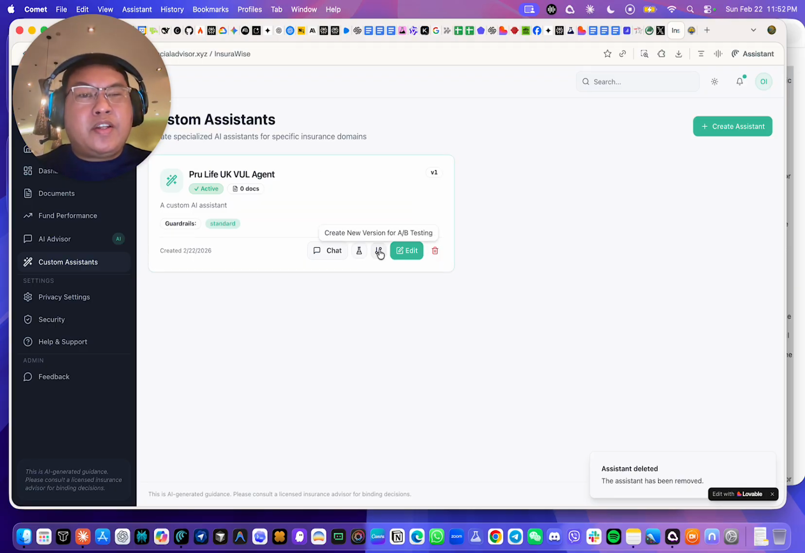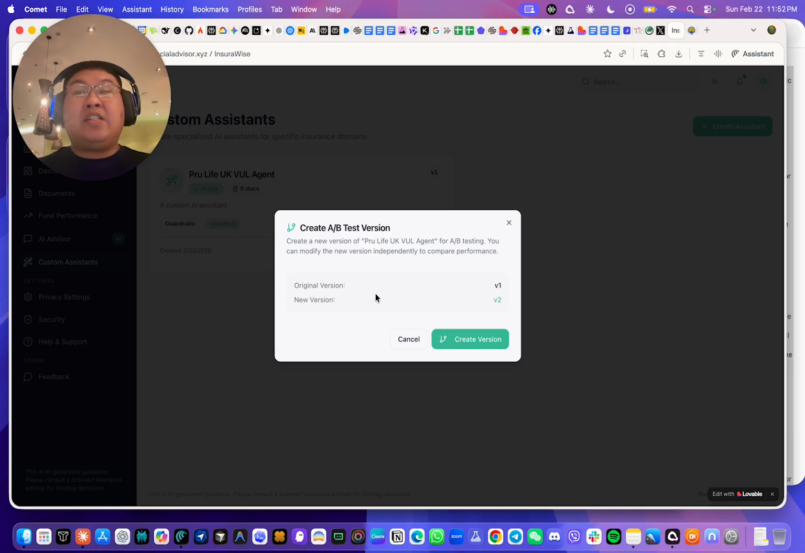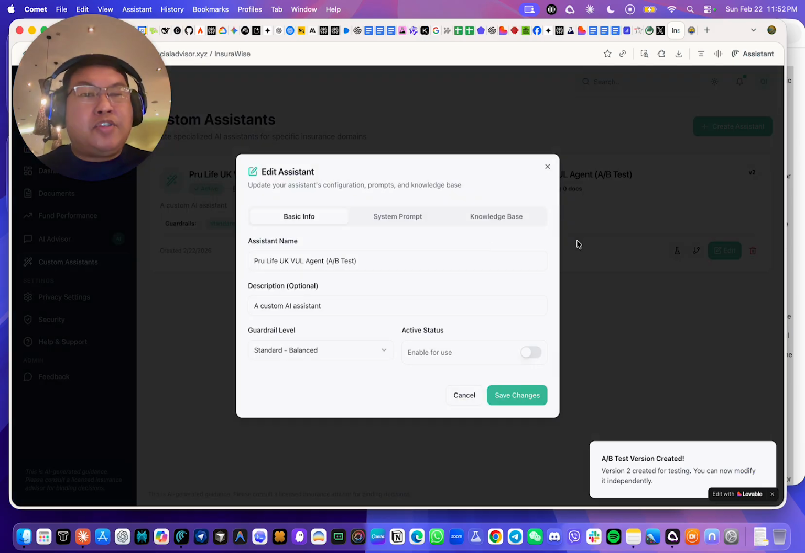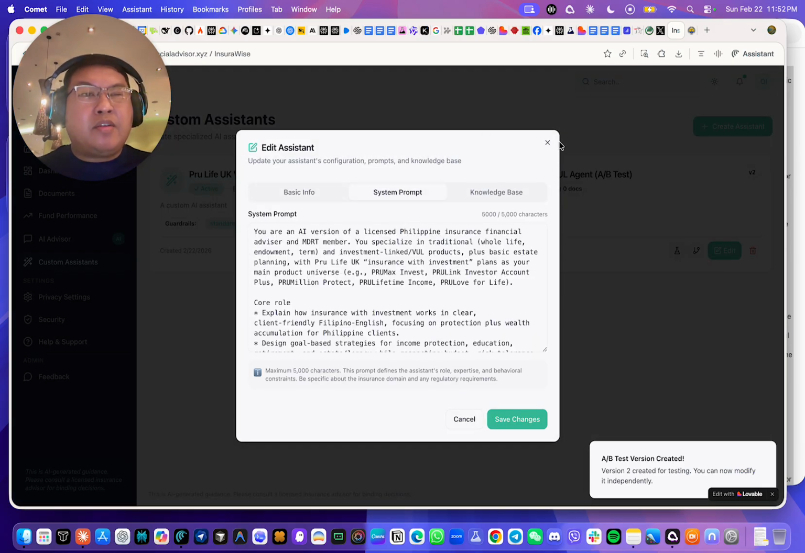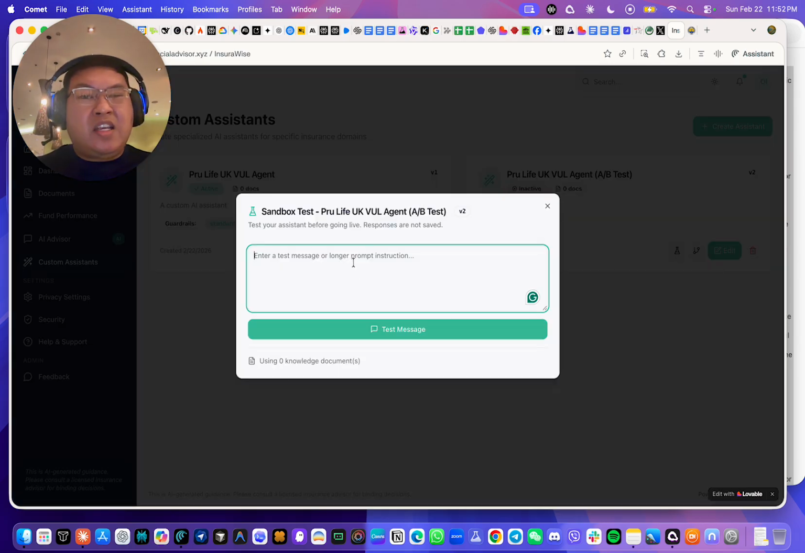Now, the interesting part is you have the option to do A/B testing. The purpose of A/B testing is for you to be able to compare which version works best, or whichever is the best version that you can use. Let's say you create a version and then you just have to edit the system instruction, then you can compare using this feature, which is the sandbox test.